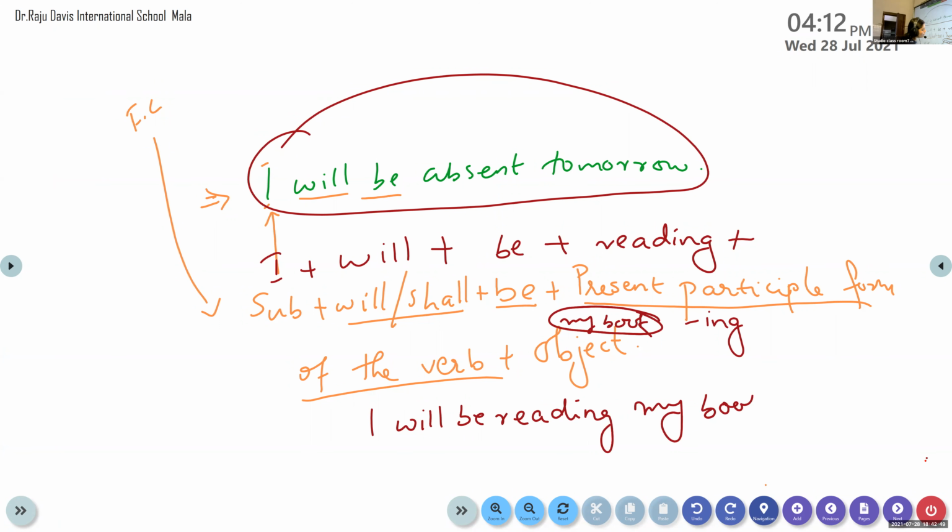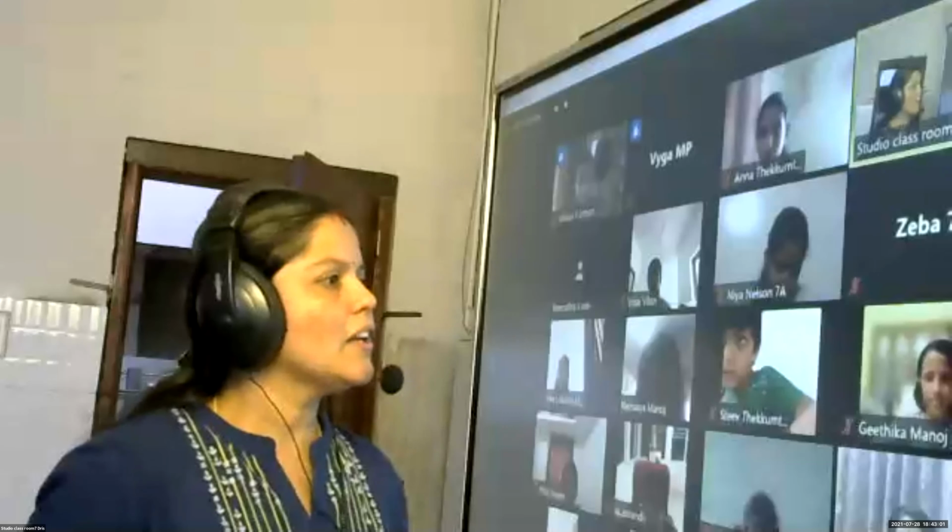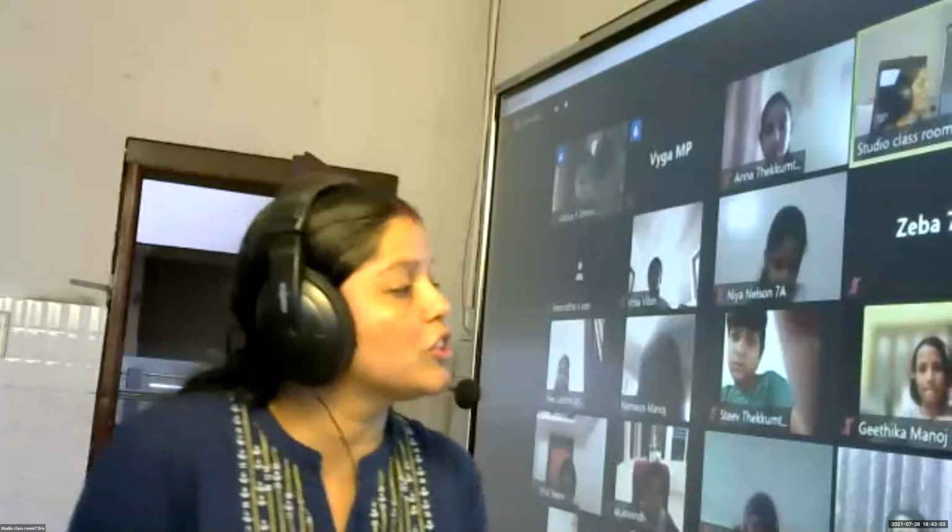Look at the formula now. You have used subject plus will or shall plus be plus present participle form of the verb plus object. Clear? Yes, ma'am. Yes or no? Yes. Okay, now let us talk about future perfect.